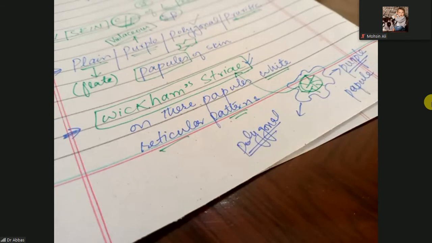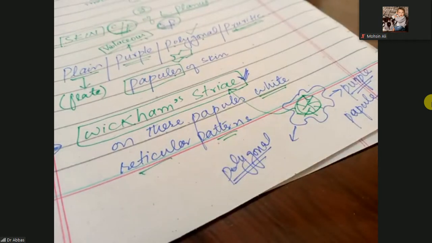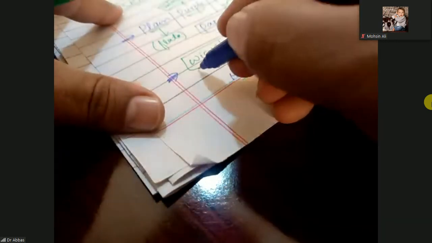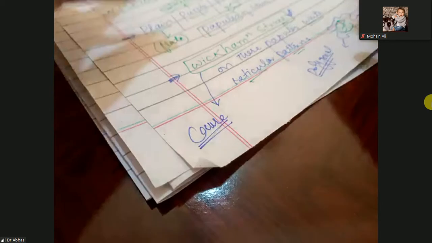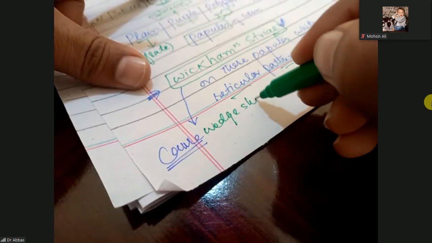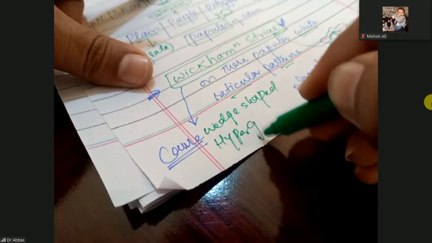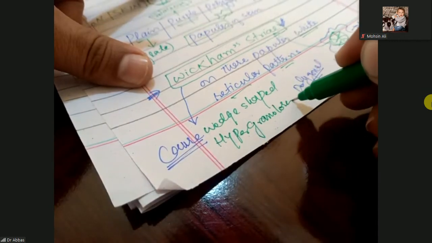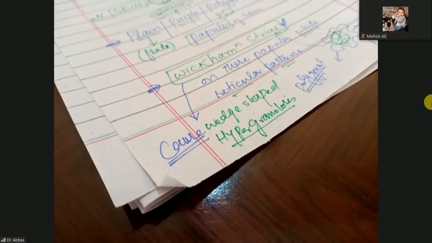Okay, and what are the causes of this Wickham's striae? The cause of Wickham's striae is wedge shaped hypergranulosis. I will show you the image. Wedge shaped hypergranulosis. Wedge shape means the shape of the granulosis will be wedge shape.